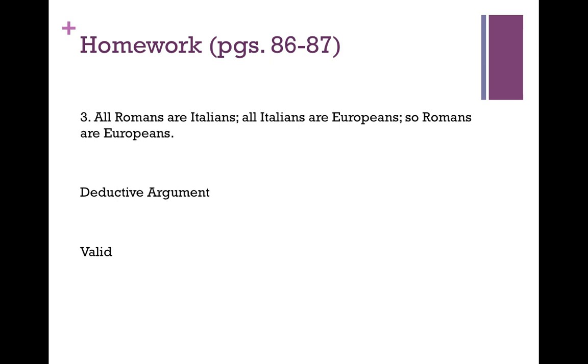If the premises are true, then the conclusion must follow with absolute certainty, and there's no way possible to even conceive of a scenario in which the premises are true and the conclusion is possibly false. This is also an example of a type of argument I referred to in the video lecture on inductive and deductive arguments, which I there call class containment. Notice it's talking about the classes of things. Romans, this is a class of things. Are Italians, a class of things. Are Europeans. And it's trying to draw an inference based on individuals that populate those classes.